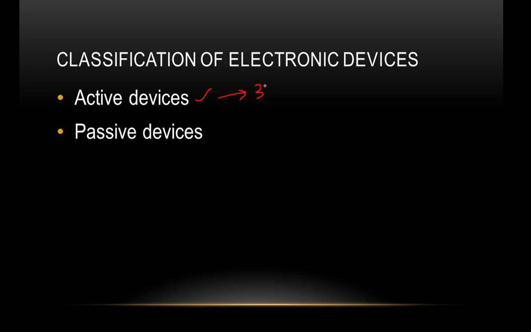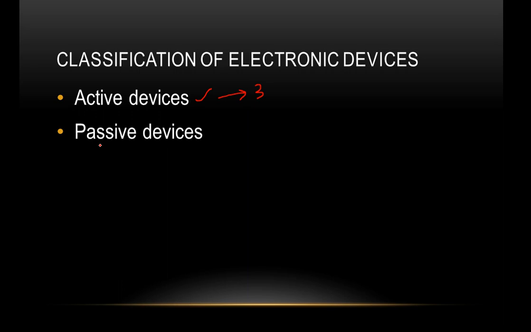Examples of active devices are voltage and current sources, because voltage and current sources are capable of delivering energy, and the transistor. The transistor is the device which is used for amplification purpose, and the SCR also.